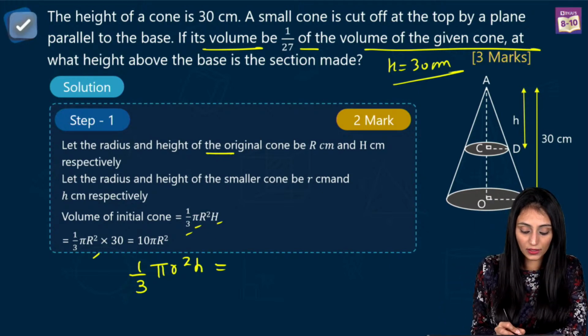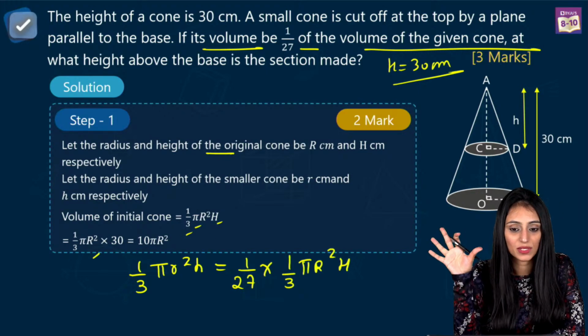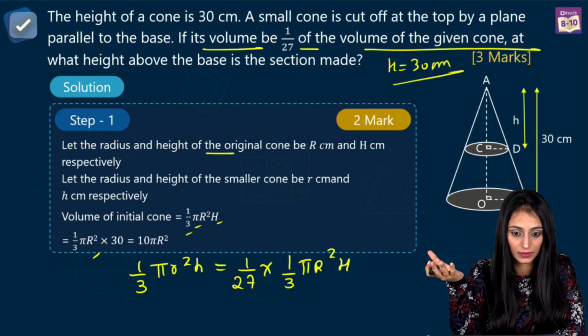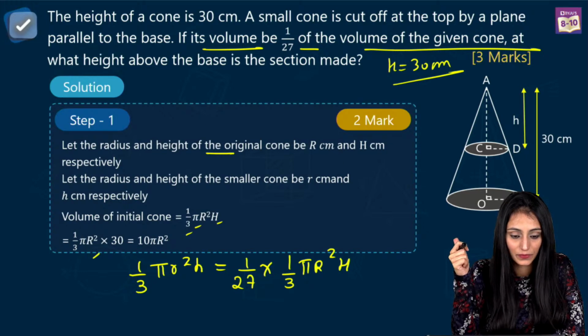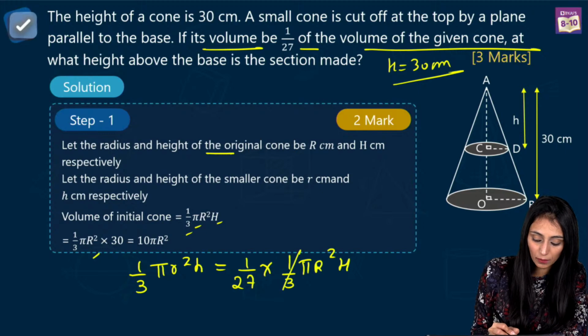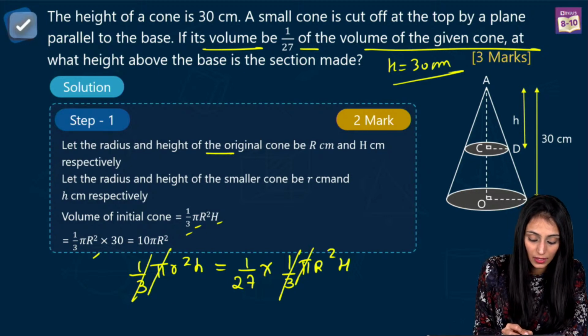And the volume is equal to 1 by 27 the volume of bigger cone, 1 upon 3 pi R square H. This much step is clear? This is written in the question. I'm just writing that into a mathematical form. Now, what we can do here is simply put the values here. 1 by 3 gets cancelled. Pi and pi get cancelled. So what do you have here? You have 27 r square.